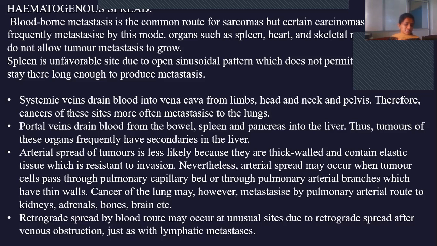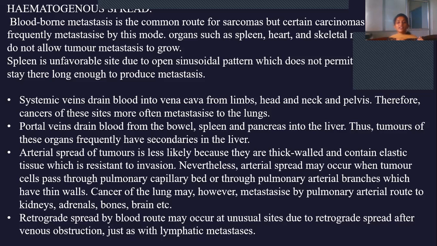And then systemic veins drain blood into the vena cava from limbs, head and neck, and pelvis. Therefore, cancers of these sites more often metastasize to the lungs. So these veins drain blood into the vena cava, and from there to the heart, from the hands and legs, head, neck and pelvis. So if there are any tumors in the limbs, head, neck and pelvis, as they enter the heart, they may metastasize into the lungs. That is through systemic veins.